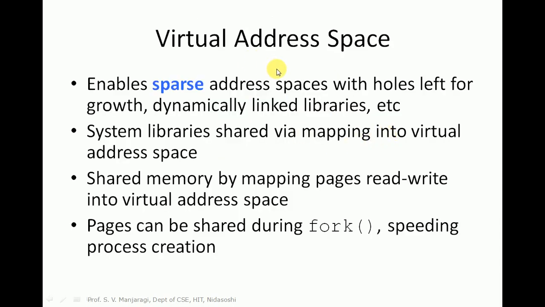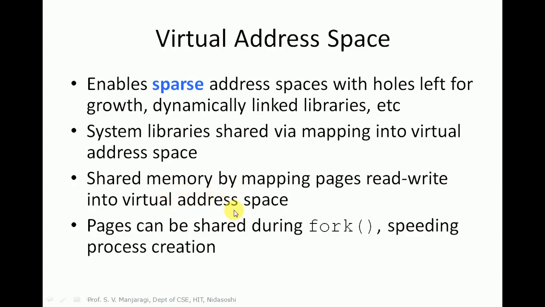Virtual address space is basically called a sparse address space with holes left for growth, like dynamically linked libraries. The space which is kept for heap and stack to grow can be used for the dynamically linked libraries. System libraries are shared via mapping into virtual address space. The system library is usually shared by many processes, and it can be put into virtual address space and shared by many processes simultaneously.